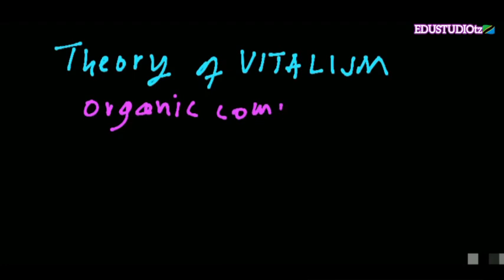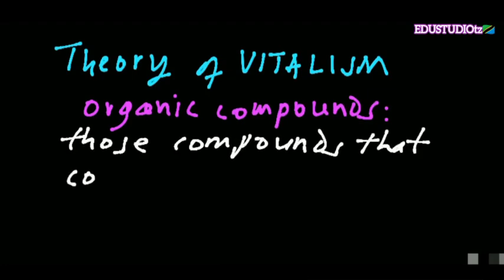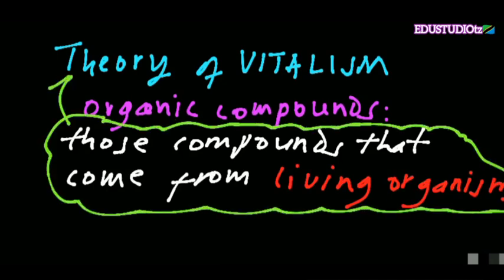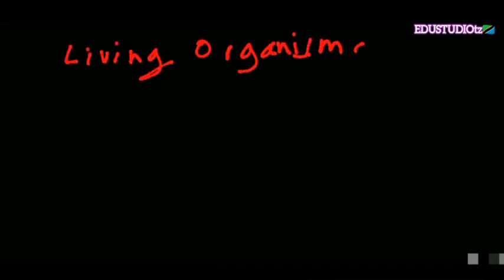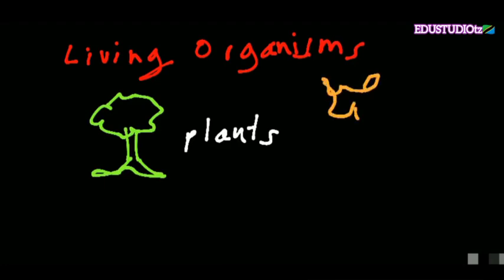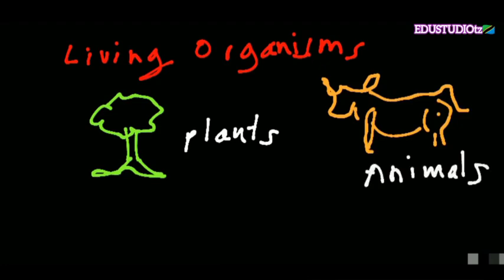In the theory of vitalism, it defines organic compounds as those compounds that come from living organisms. So all those compounds which come from living organisms are termed as organic. This is the basis of vitalism theory. When we say living organisms, we mean plants, animals, and so forth, from the level of microorganisms to the macroorganisms.